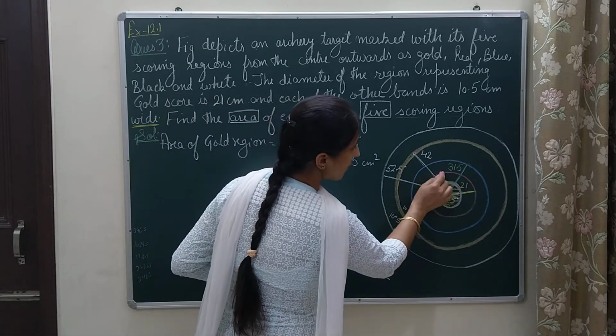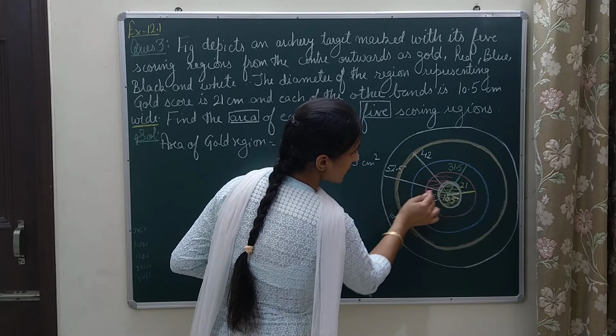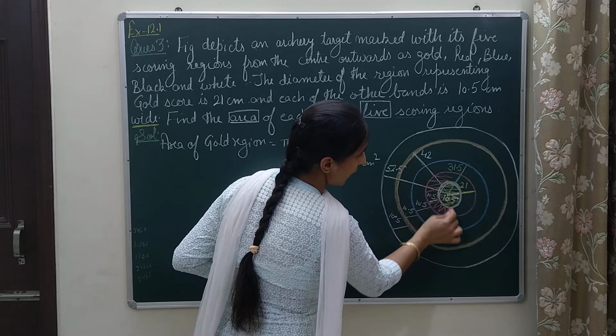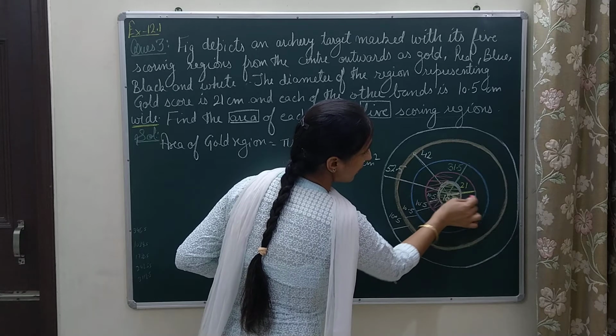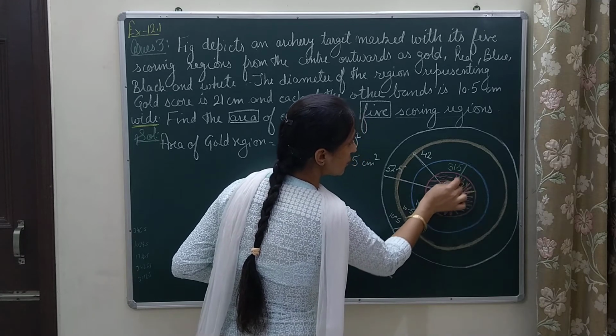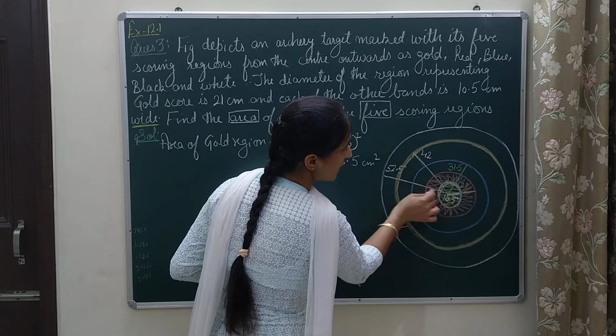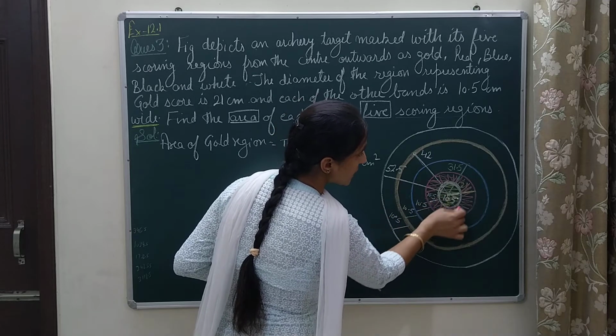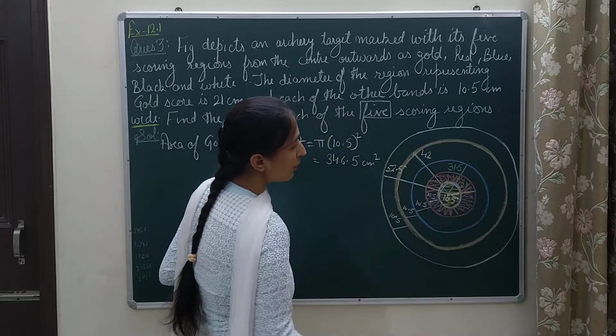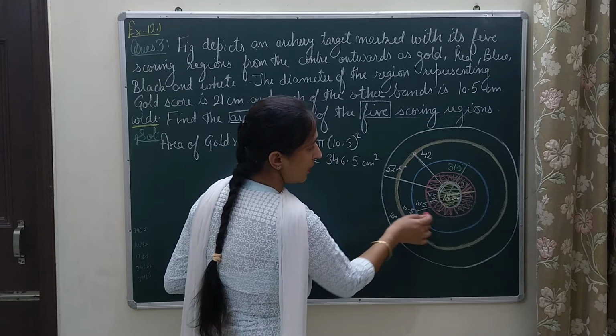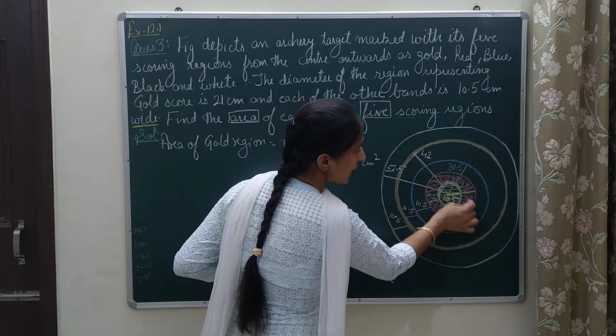Now this red region, if you see here, this is the red region where I have marked red. If I want to score in this region, that means I have to score in this ring only. I am not going to score in the full circle. I have to score in this ring only.